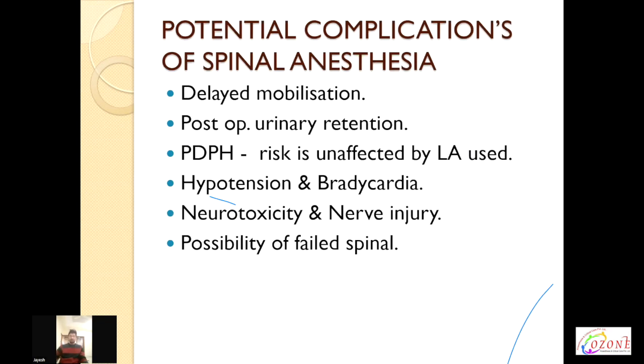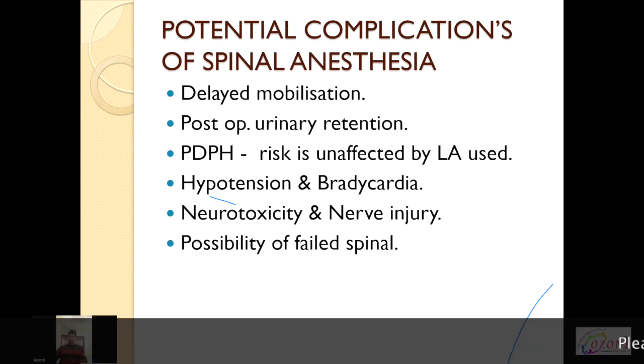Potential complications associated with spinal anesthesia are delayed mobilization, with full return of sensory and motor function required for mobilization, and postoperative urinary retention. Spontaneous micturition is the last function to recover. Regression of sensory block below the S3 dermatome is required for spontaneous voiding of urine. Prilocaine and chloroprocaine are associated with a lower risk of postoperative urinary retention. Also, we can avoid excess fluid to avoid postoperative urinary retention.